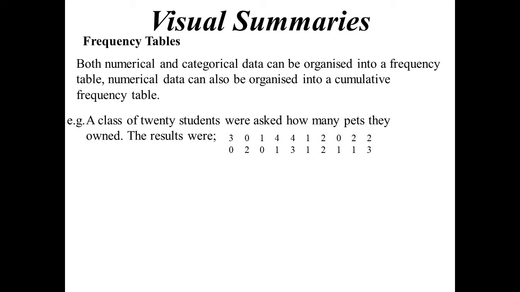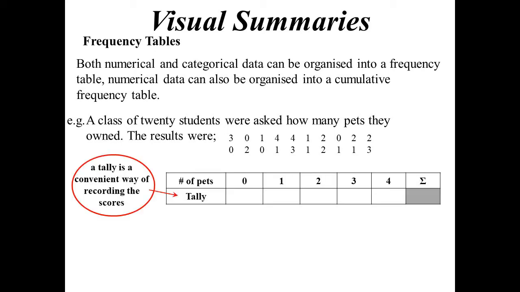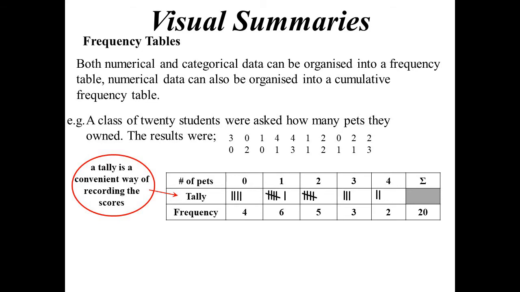So here's a quick example. 20 students asked how many pets they have. And there's our results. Now, the tally is the first method we probably saw of how to record the data. So let's do that. Let's fill in our thing. So there's our tally marks all put in. And then, of course, we can then read off the tally to get the frequencies.